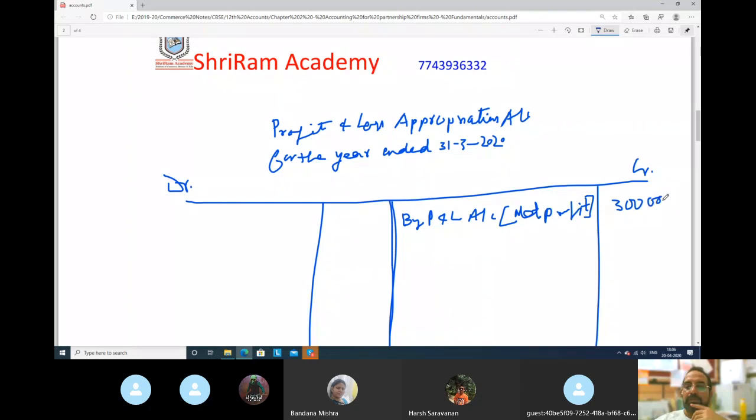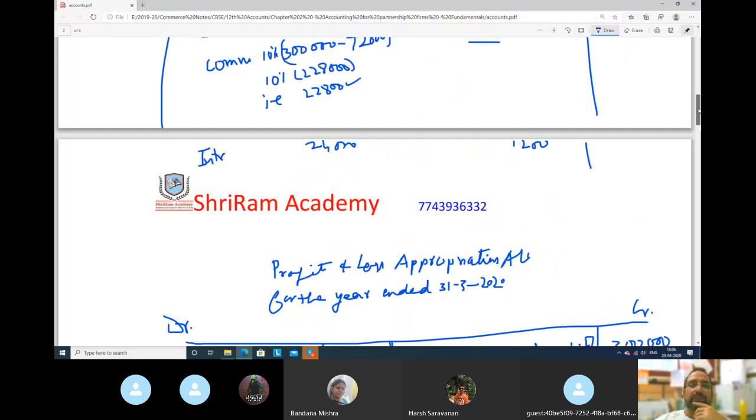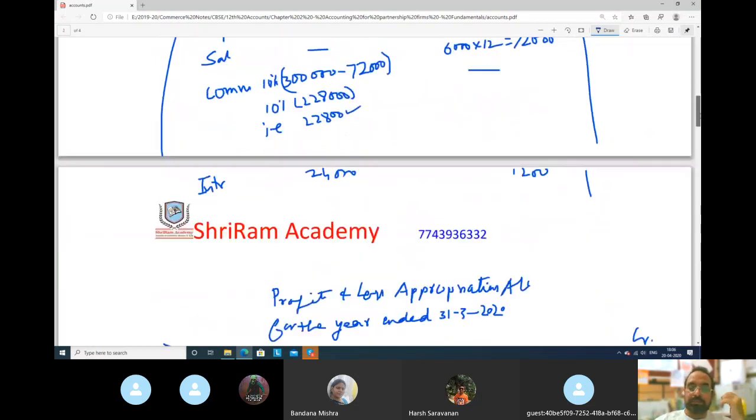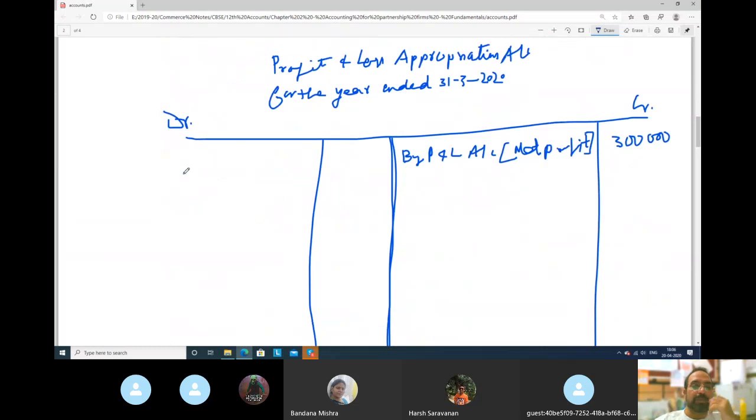Perfectly fine. Now this 3 lakh rupees we have to distribute among partners. How we will distribute? We made a small table here. Salary here we are paying to N. How much? 72,000 rupees. So when we are paying salary to N, that salary amount will go to his capital account.